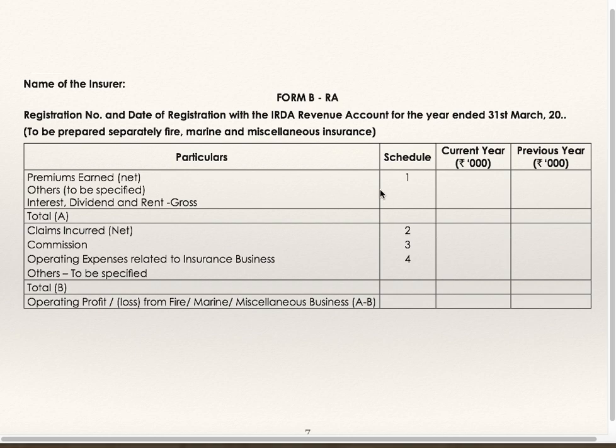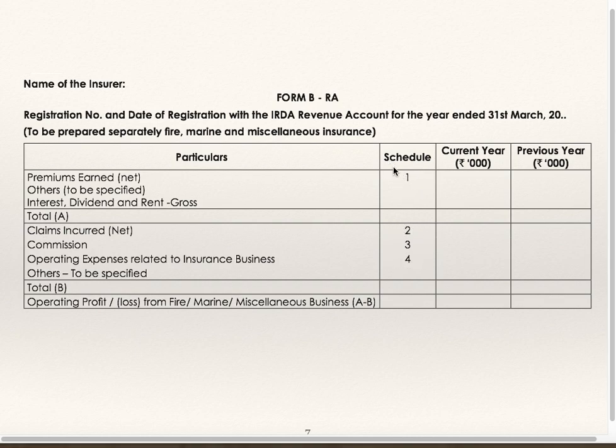In case of life insurance business, that is revenue account is Form A RA. Premium same schedule number 1, but schedule number 2 is for commission, and in general insurance 2 is for claim. So only in case of debit side of revenue account these schedule numbers are different.